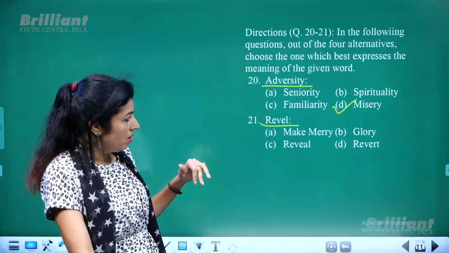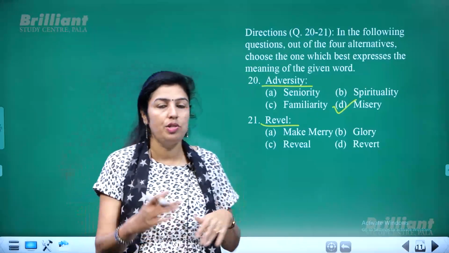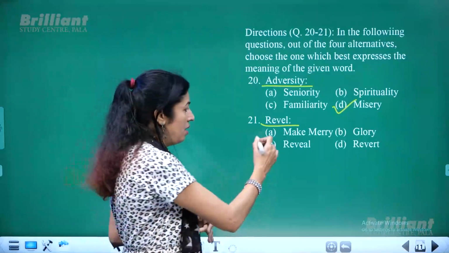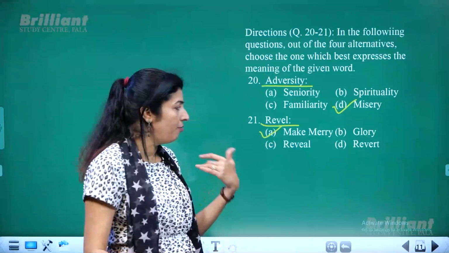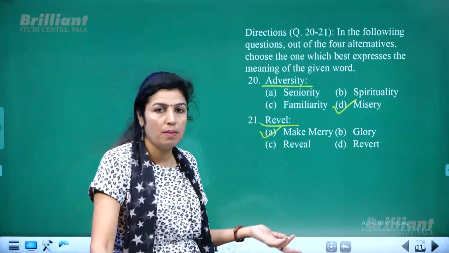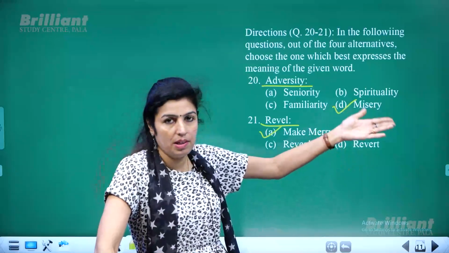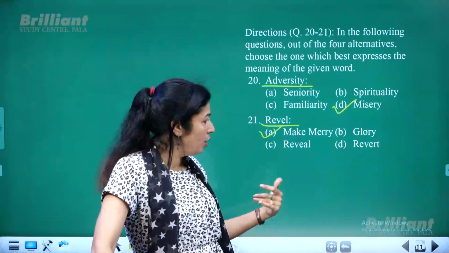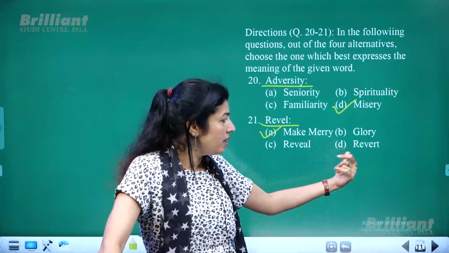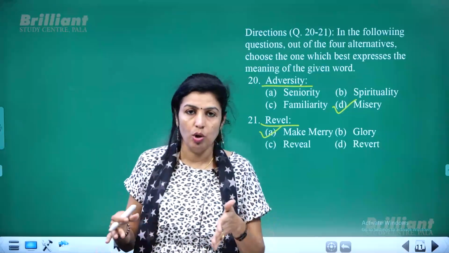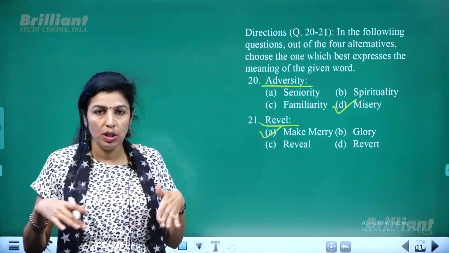Now revel. So revel means like you enjoy something, you have fun. So make merry, or to have fun. You enjoy something with happiness and that is what you call revel. Glory is something else. You know the meaning of glory, you know the meaning of revel. And what is revert? Revert means like you come back to the initial position.